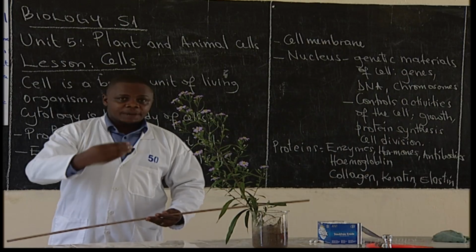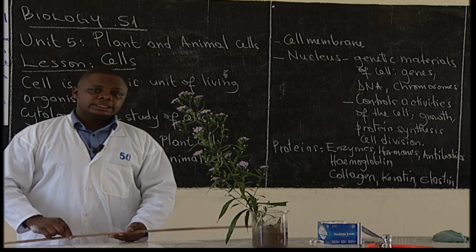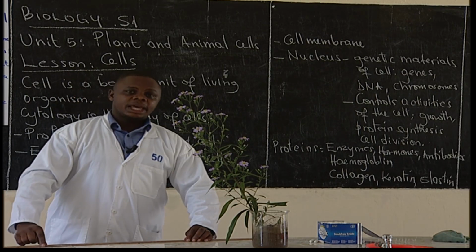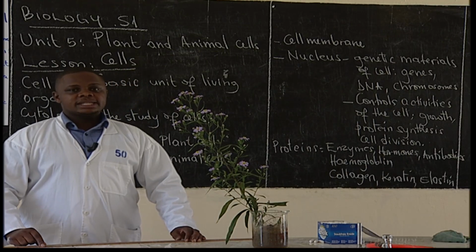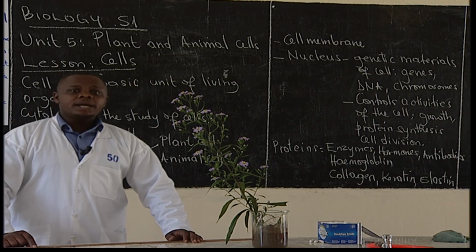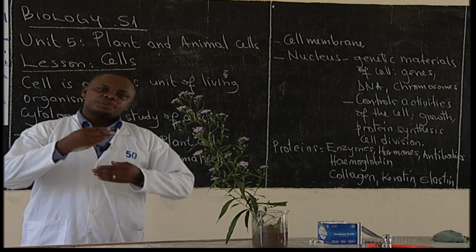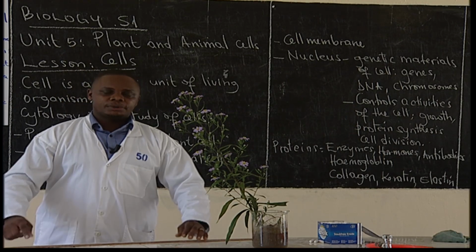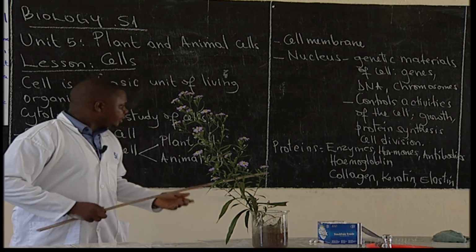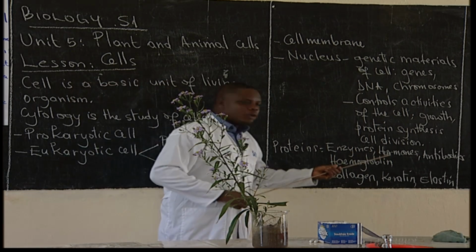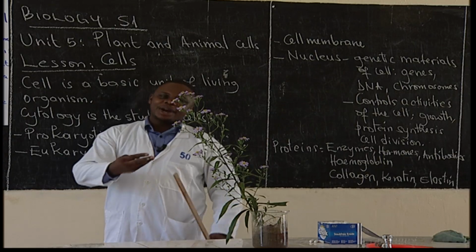Enzymes speed up chemical reactions in the body. We can have enzymes like pepsin, maltase, and lactase. Those are enzymes that speed up chemical reactions in the body. For hormones, we can give examples of insulin and glucagon.